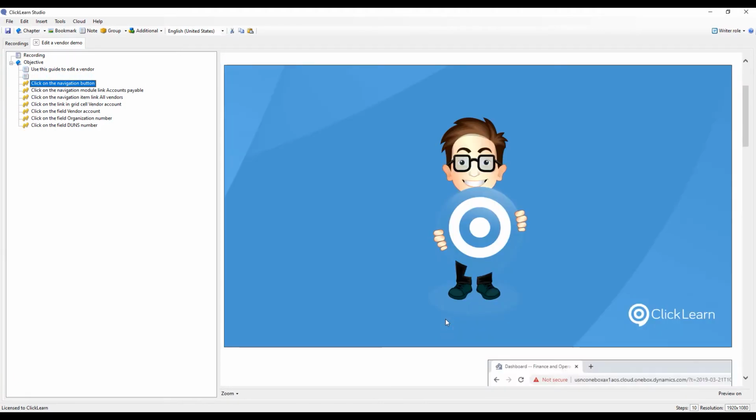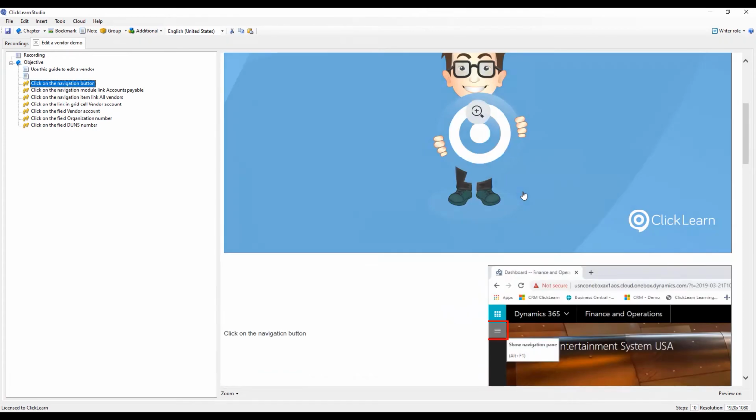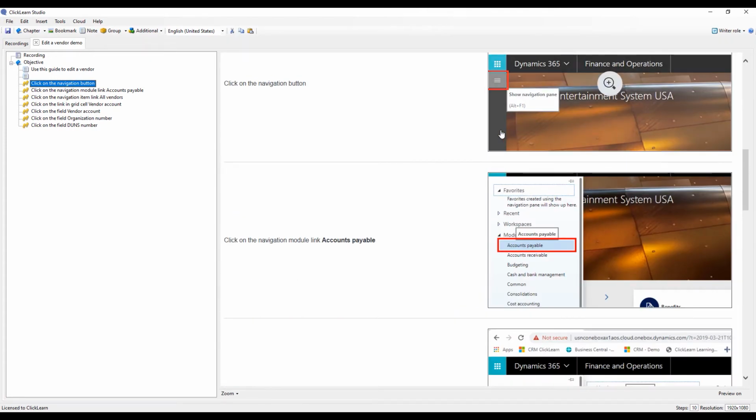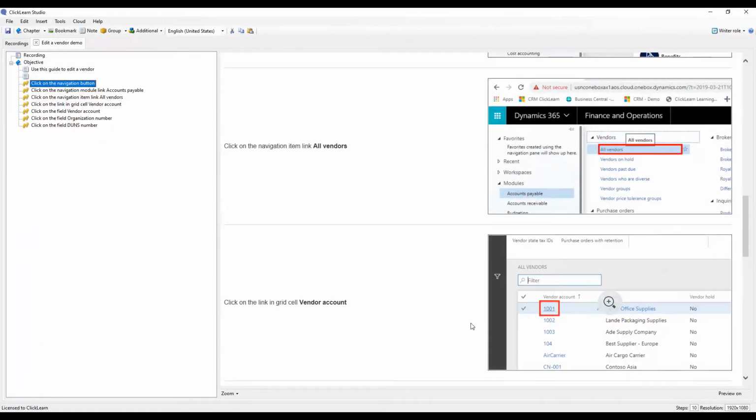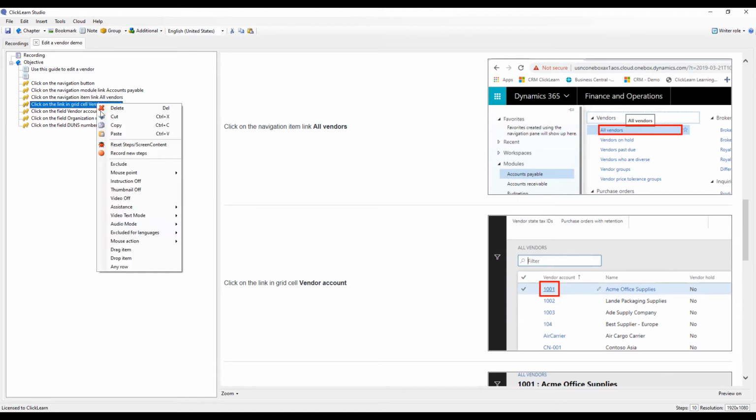So I'm not limited only to the parts in my work instructions that I've captured with ClickLearn. I can always add more value. I can even add in a hyperlink if I need to do that. I can also change some of the structure in here. So let's say that I don't want to be focusing on one specific account, but be able to choose any account. Then I simply go in here and say, choose any row.